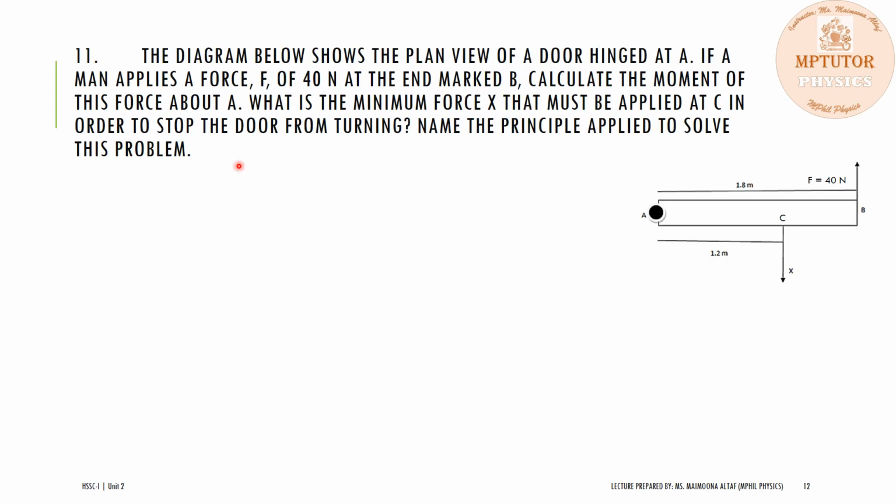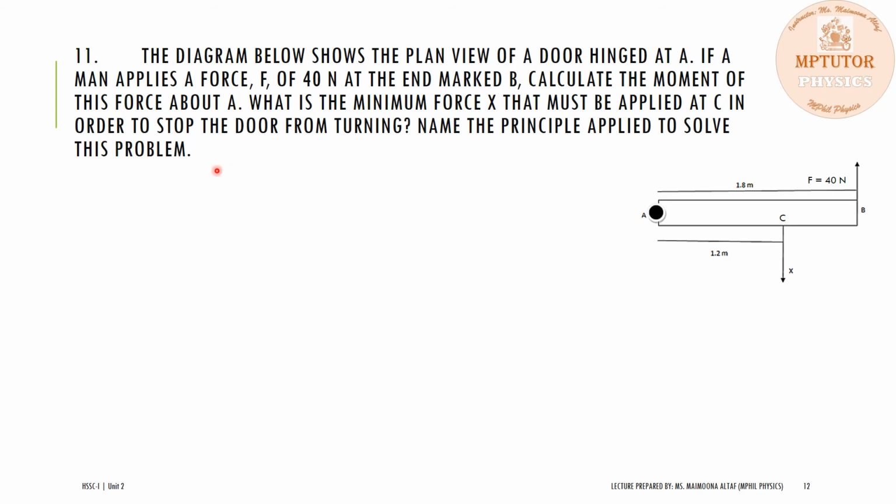The diagram below shows the plane view of a door hung at A. If the man applies a force F of 40 Newton at the end marked B, calculate the moment of this force about A. What is the minimum force X that must be applied at C in order to stop the door from turning? Name the principle applied to solve this problem.